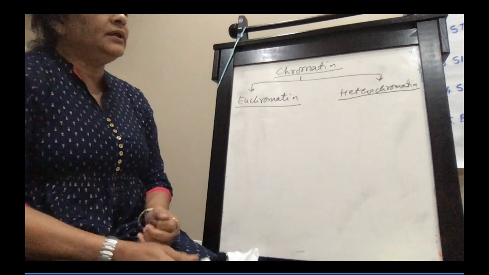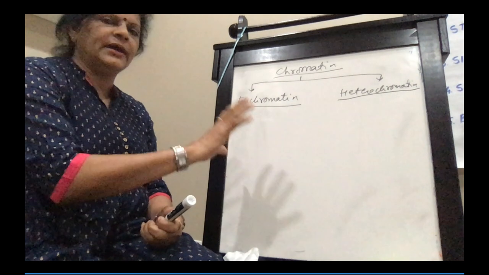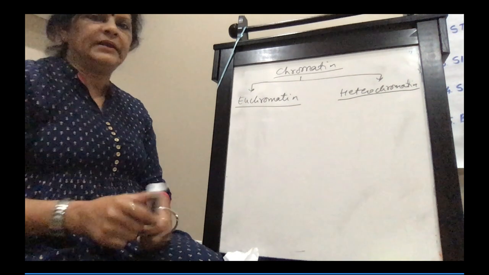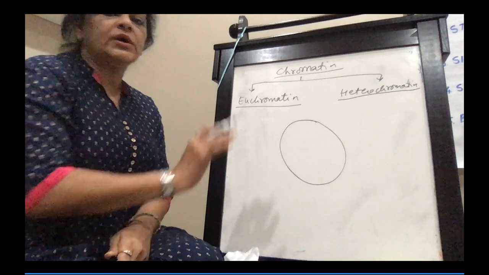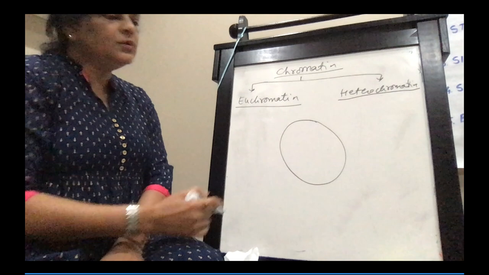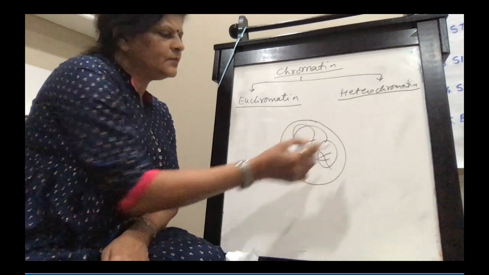The euchromatin and heterochromatin, I will just explain. First, I'll draw one diagram and explain the thing, and then we will write. Okay. Let's consider the nucleus. This is the nucleus. I'm just drawing the nucleus. Now, in the nucleus, these are the thread-like structures.